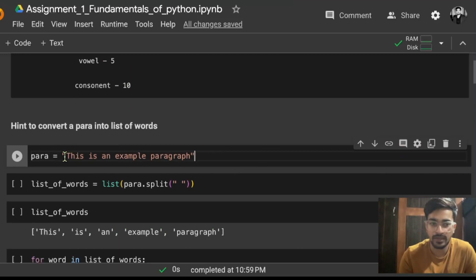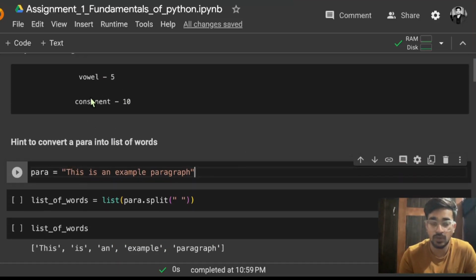और उसमें वो क्या रिटर्न करेगा, it has to return the count of vowels and consonants. सो इसमें कितने वर्ड्स वॉवेल्स हैं और कितने वर्ड्स कॉन्सोनेंट हैं. So you can easily see, this is the word which is a starting word, so it is starting with T, so this is obviously consonant. Then is starting with I, so it is actually vowel. Then an is again vowel, and then example starting with E, again vowel. And then paragraph starting with P is a consonant.